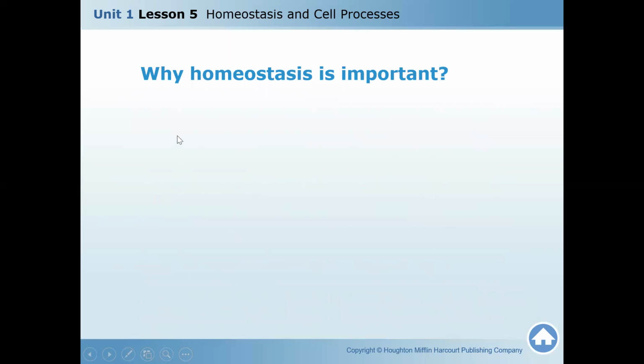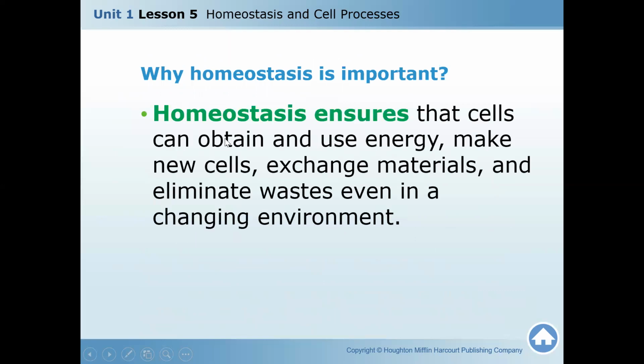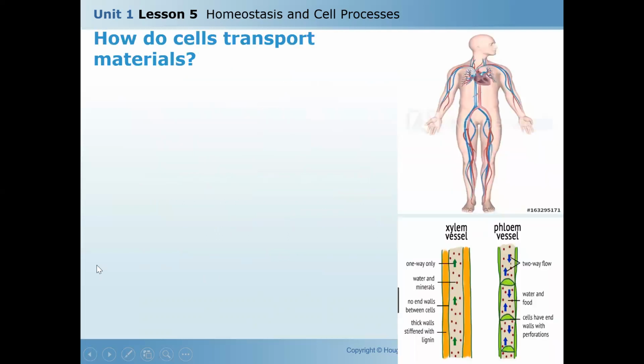So why is homeostasis important? Homeostasis ensures that cells can obtain and use energy, make new cells, exchange materials, eliminate waste. That all these cell processes will be continued even in a changing environment. So this is the importance of homeostasis, to ensure that all processes are done as usual, even in a changing environment. So these are examples of cell processes.